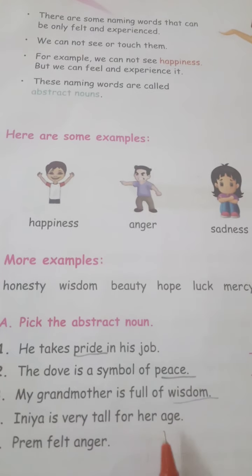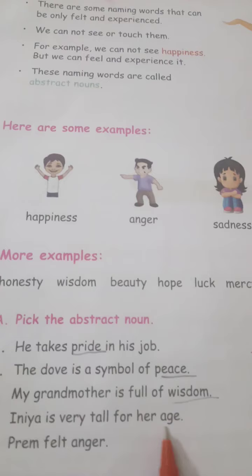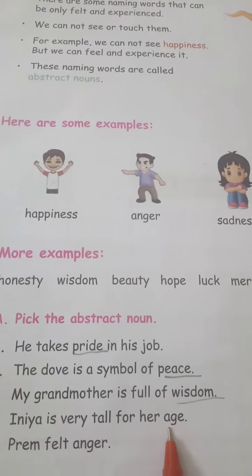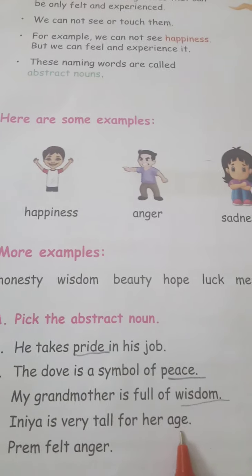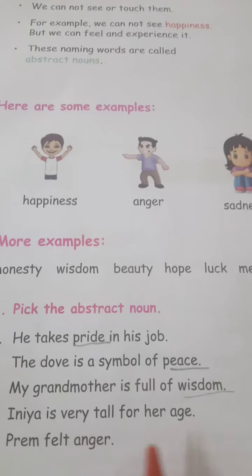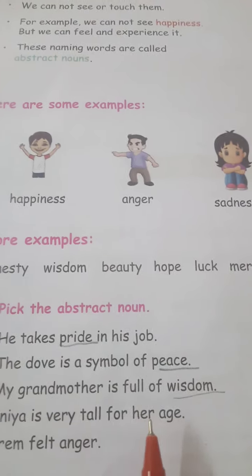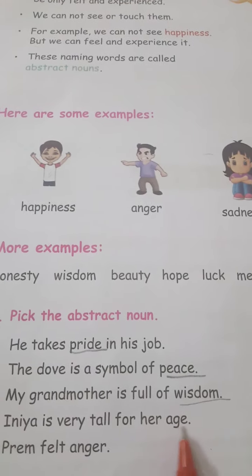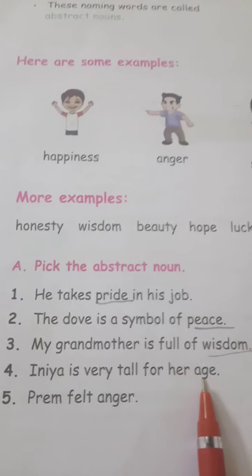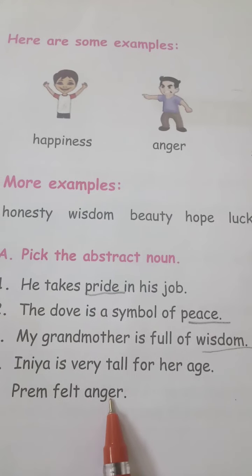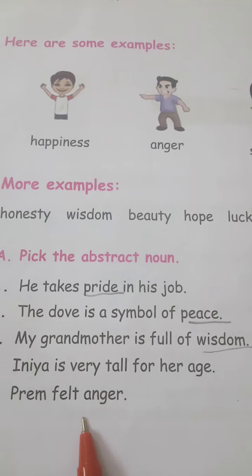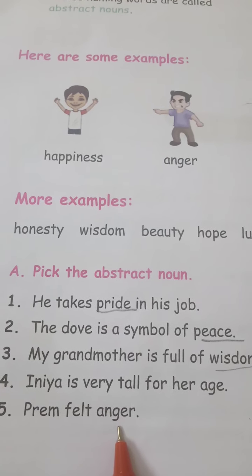Here, age is the abstract noun. Why is age the abstract noun? Because you cannot see or touch age, right? You can only feel the age. So, Inya is very tall for her age. Age is the abstract noun. Next, Prem felt anger. Here, what is the abstract noun? Anger is the abstract noun.